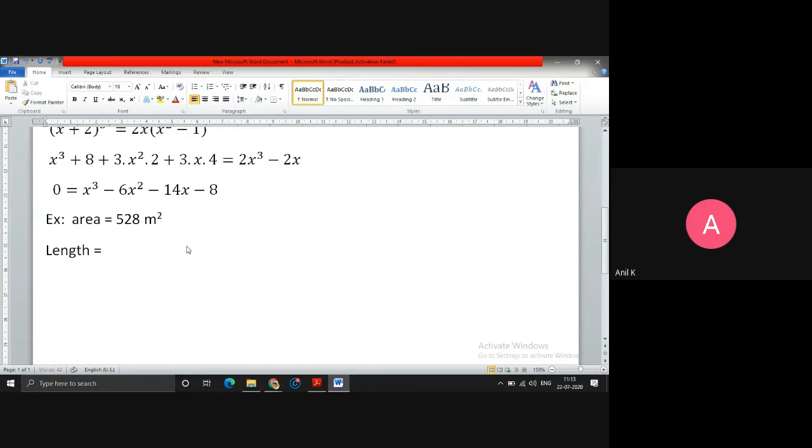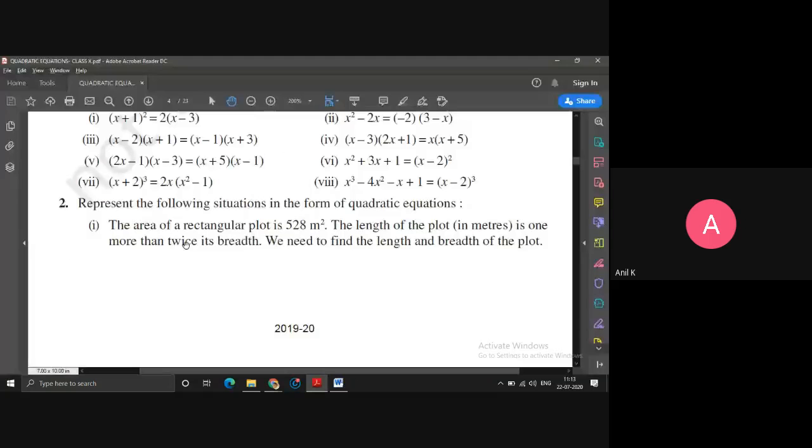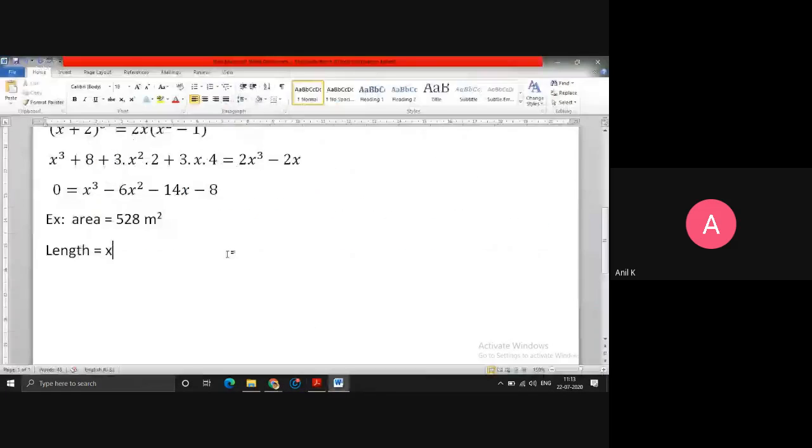Length equals x. What is given? The length of the plot is one more than twice its breadth. Achha, length is depending on the breadth, so I cannot take length as x. Then the breadth equals x. Now what is given?